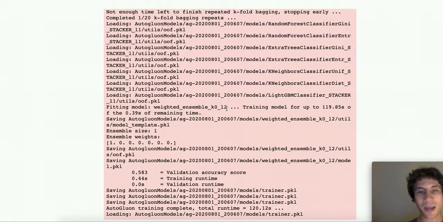And skipping ahead, finally we create yet another weighted ensemble that here now tries to aggregate the predictions of layer 1 stacker models. And this is essentially our layer 2 stacker model, this weighted linear combination of the layer 1 models' predictions. And that's presumably going to be the thing that performed best on the validation data and the thing AutoGluon would use to predict on new data with.